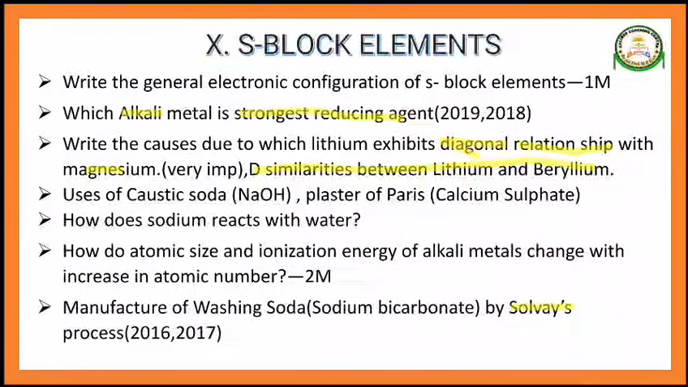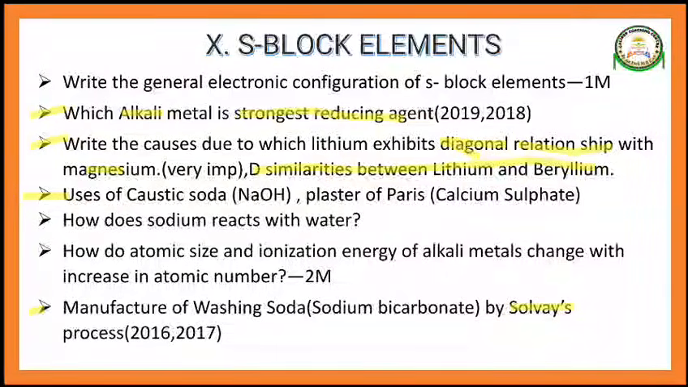So this is very important in this chapter, and also the diagonal similarities, strongest reducing agent, and uses of caustic soda and plaster of Paris. These are very important questions in this chapter, guys. If you want to take a screenshot, you can take it. There is no other fixed question; only Solvay's process is a fixed question in this chapter. Otherwise, they just change the question framing pattern, not the concept. The concept remains the same.